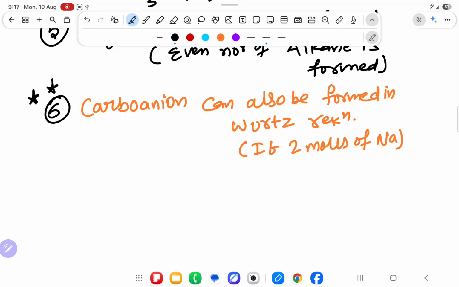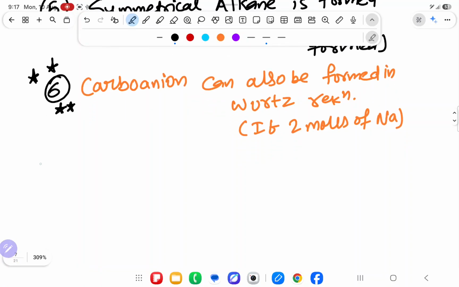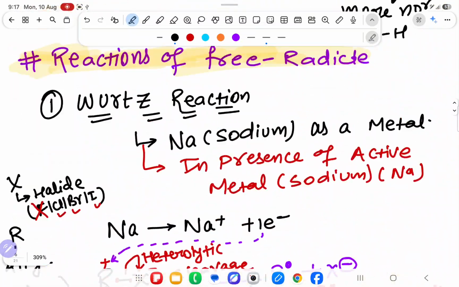But you didn't have to make carbanion any time. If this theoretical question will come, then you will write. Practically always free radical. Okay. Seventh important point, you will see every place CH4 not prepared. See, every place, CH4 not prepared.